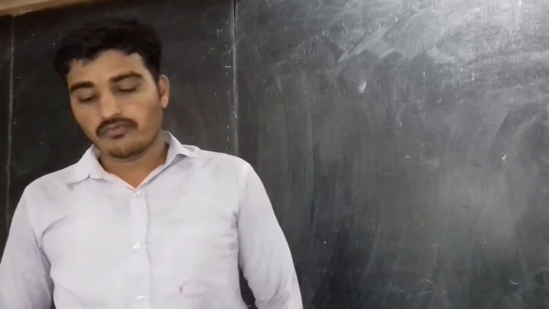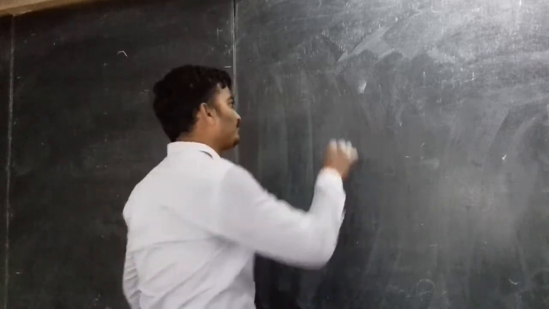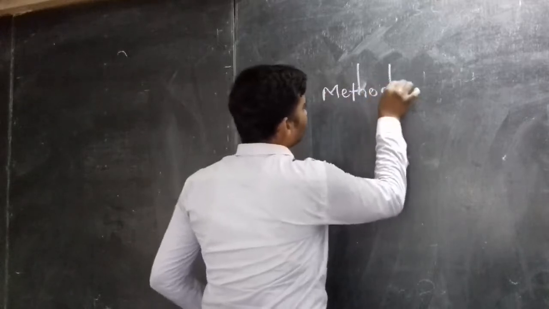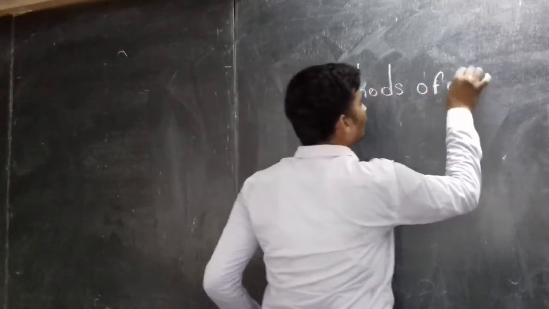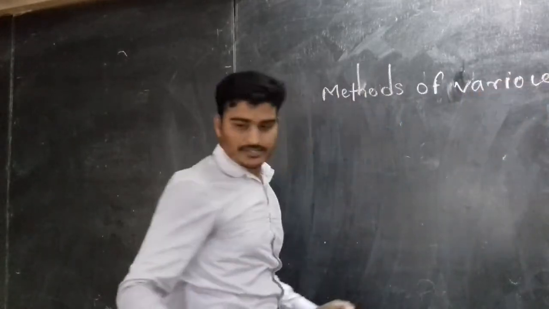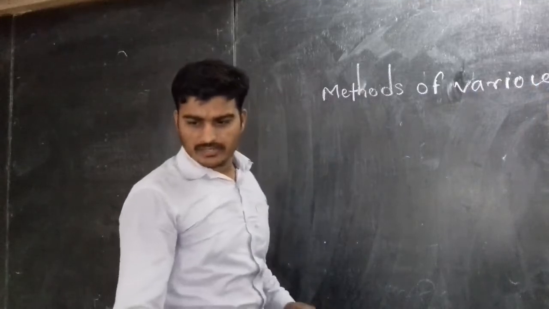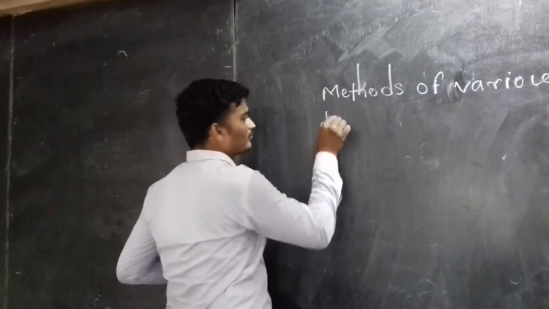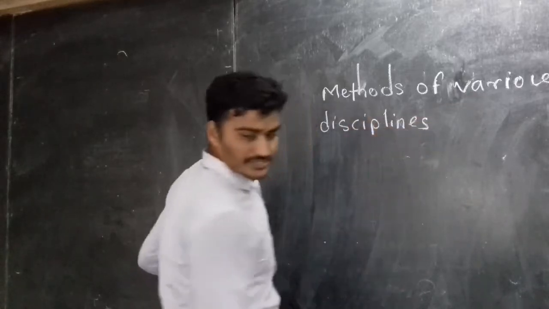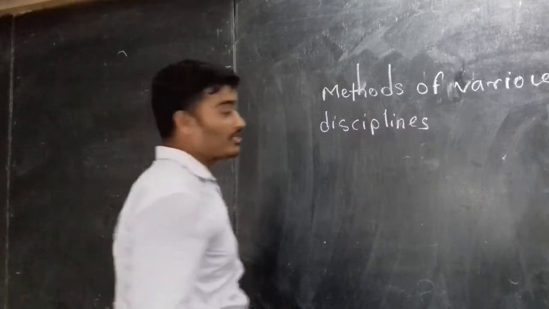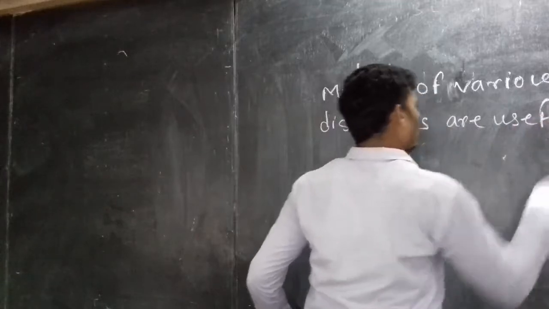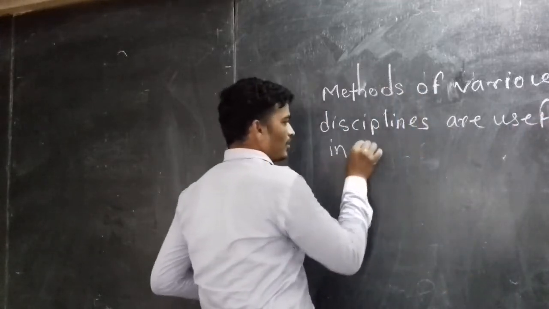So the first point, methods of various disciplines are useful in historical research.